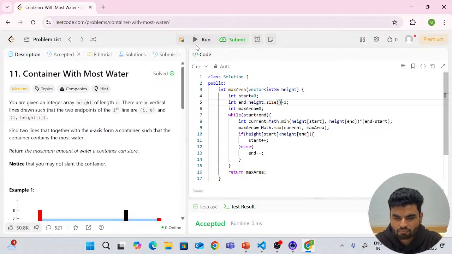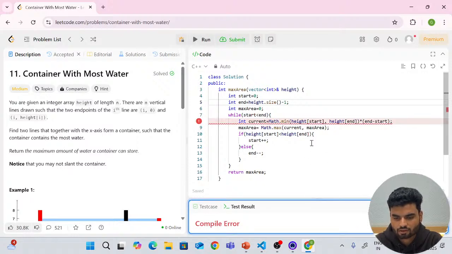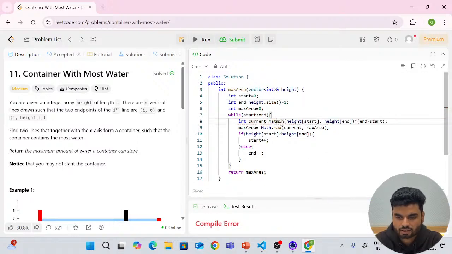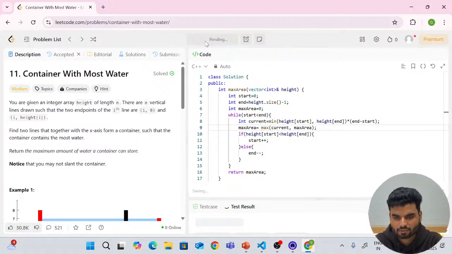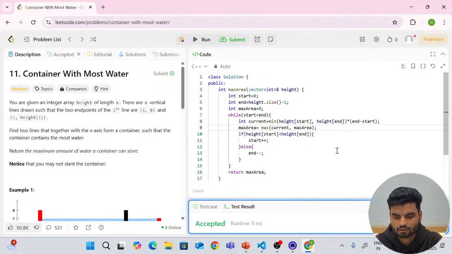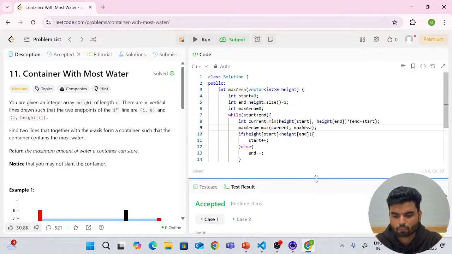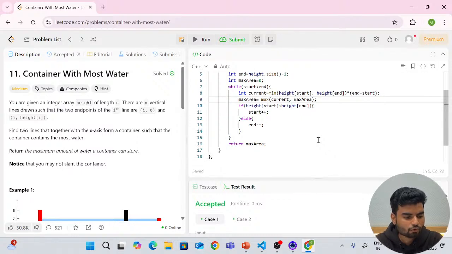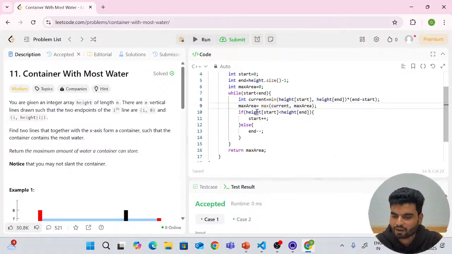Yeah, probably the math function will work fine here as well. But if this doesn't work, we'll take it from the standard library. Okay, it's not getting it. This is available in the standard library, but it should work now. It's working, so we don't have to import it. In C++, you don't have a math function directly, but you have minimum and maximum functions.